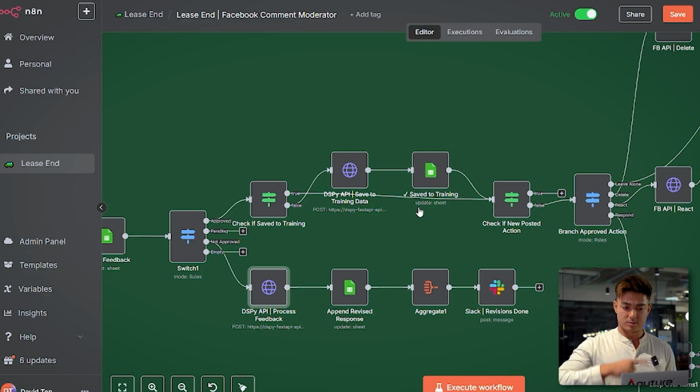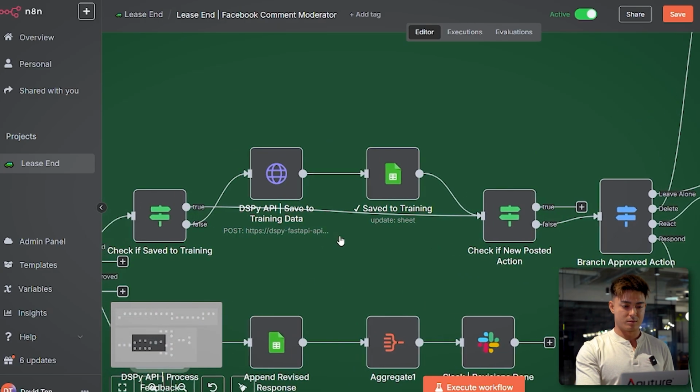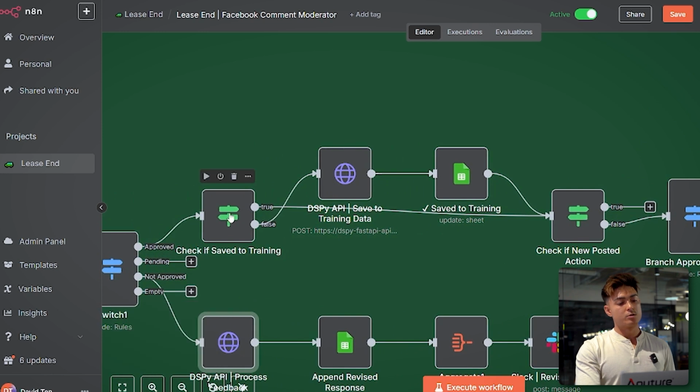Then, this is where the looping part comes in because it might go through several iterations where I have to say, no, this is not good. V3, nope, still not good. V4, okay, great, this is great. So yes, then once it's yes, it goes through the approved section here. And this is pretty straightforward. It will check if it's safe to use for training. If it's safe for training, it will save it.